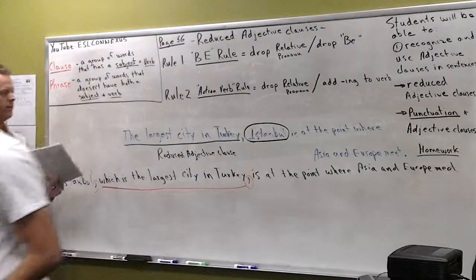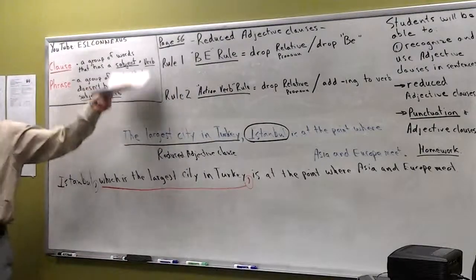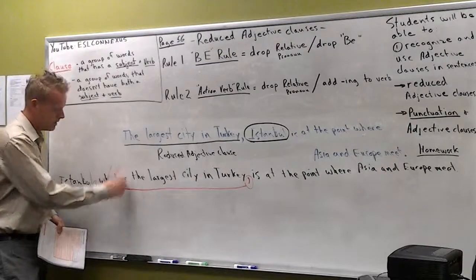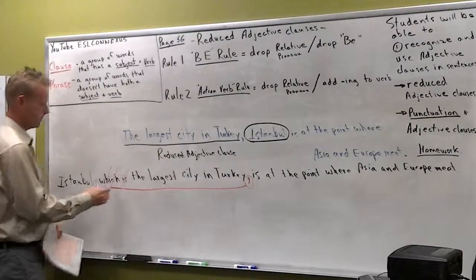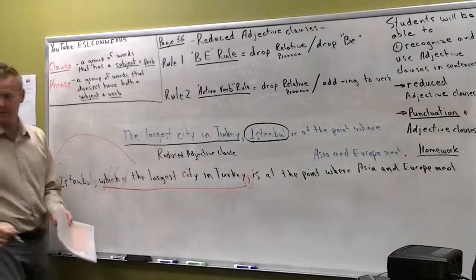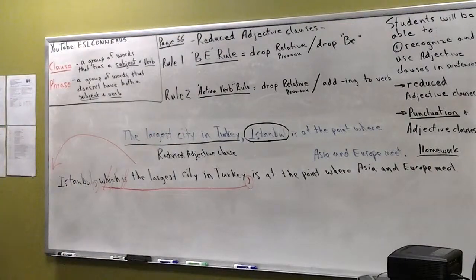So which rule did we follow in this one? 1 or 2? Rule number 1. All we did is we got rid of which is, the be verb, and then we just threw it up front, didn't we? That is possible. All right. Is everybody okay? See what's happening? Okay, teacher, like I said, Istanbul, comma, the largest city in Turkey, comma, is at the where? You can do that too. You can leave it there. Good question. Will you read the next one, Bobby, for us?